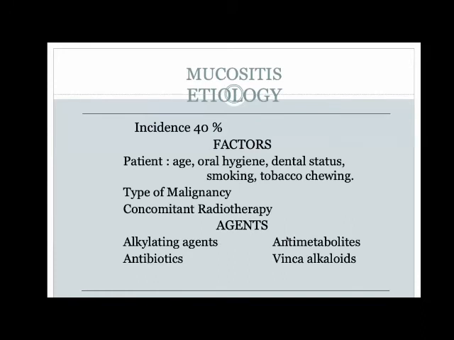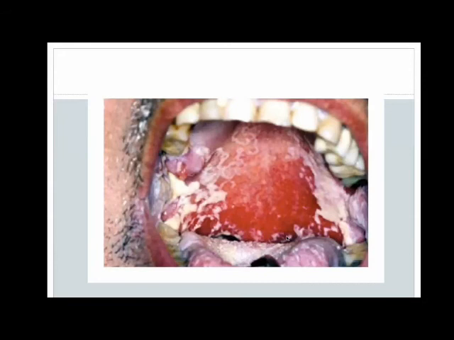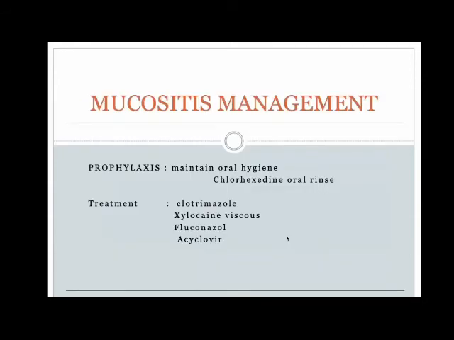The other thing, like we spoke about, was mucositis, and it depends on a lot of factors such as age, oral hygiene, the dental status of the patient, what kind of malignancy, and whether you're giving concomitant radiotherapy. If you're using concomitant radiotherapy, the likelihood of mucositis increases. In that case, what you need to do is prophylaxis, of course. Maintain good oral hygiene, because it's the commensals in the oral mucosa which tend to invade and make the mucositis worse.